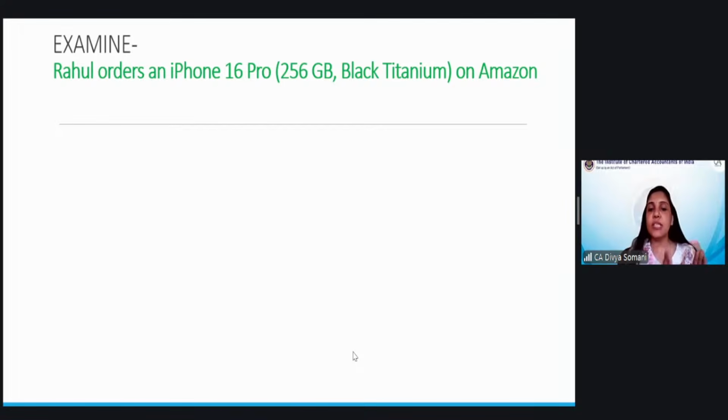Once you say that goods are existing, then again you have to classify whether they are specific, unascertained, or ascertained. Or broadly, I can say you have to classify it under the category of specific or unascertained, because unascertained will finally be ascertained. So those two are one and the same kind of. So these are specific or unascertained.